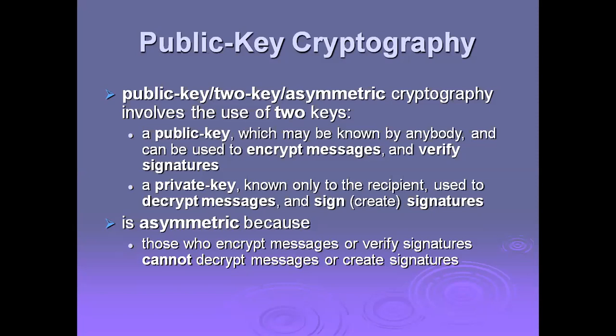And public key cryptography is asymmetric. Why? Because those who encrypt the message or verify signatures cannot decrypt the message or create signatures. So the same person who encrypts may not decrypt. That's why this is asymmetric. So this is the key issue here.